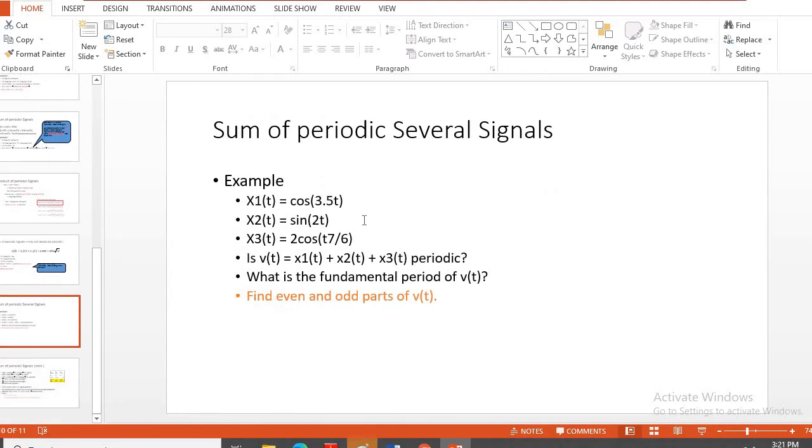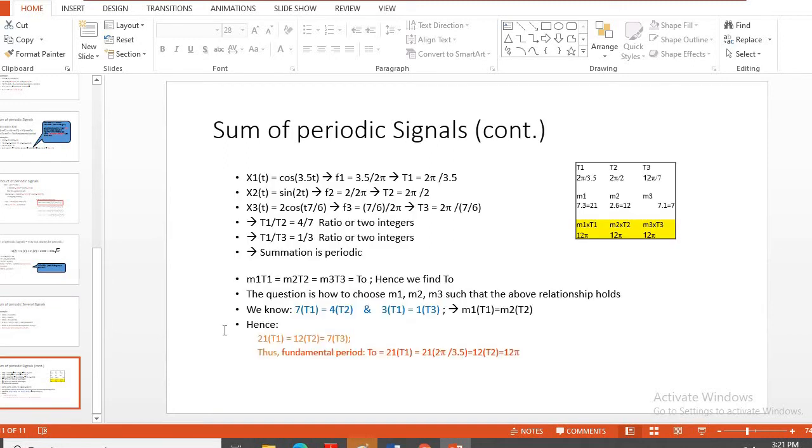In the same fashion you can have a number of signals and find the fundamental period, but you have to consider all the terms respectively. For example, one signal is cos of 3.5t, the second signal is sine of 2t, and the third signal is 2 cos of 7t by 6.